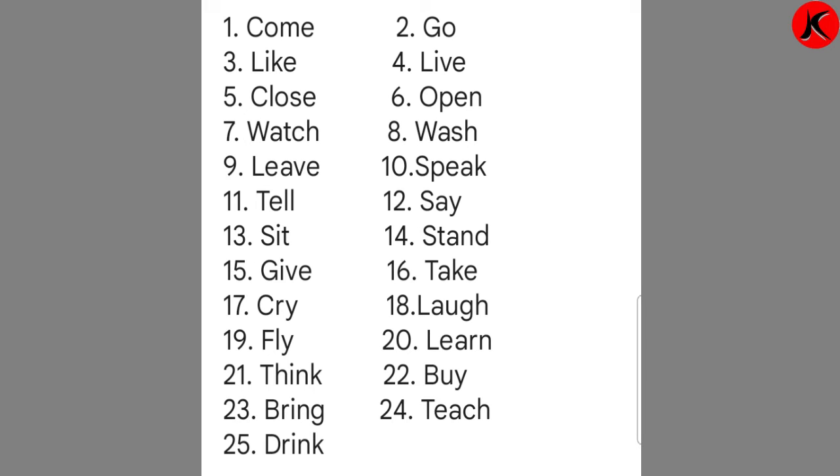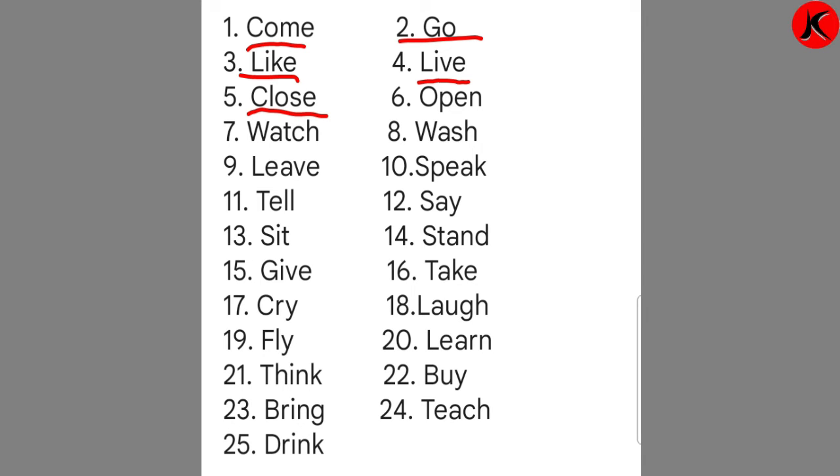Number one, C-O-M-E, come. Come means you are coming. Two, G-O, go. Go means you are going somewhere. Three, L-I-K-E, like. Four, L-I-V-E, live. Five, C-L-O-S-E, close.